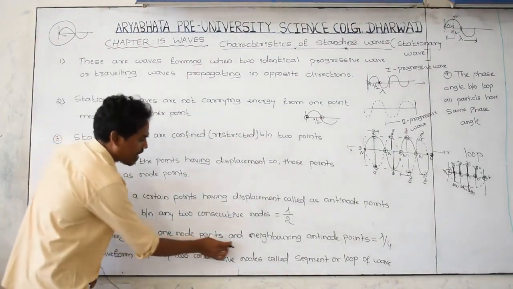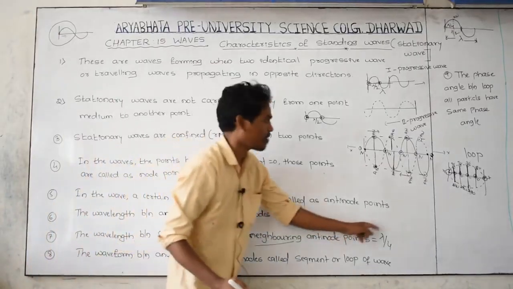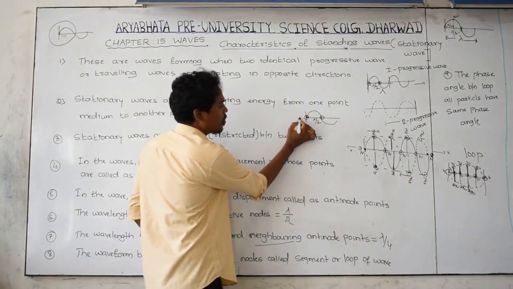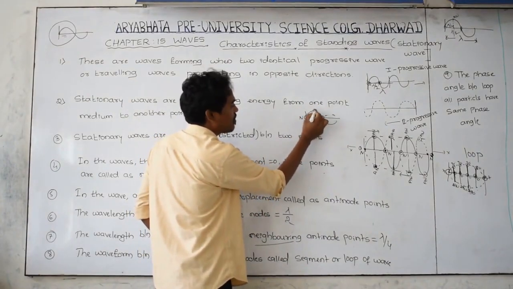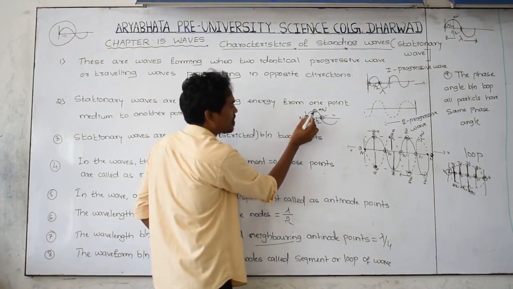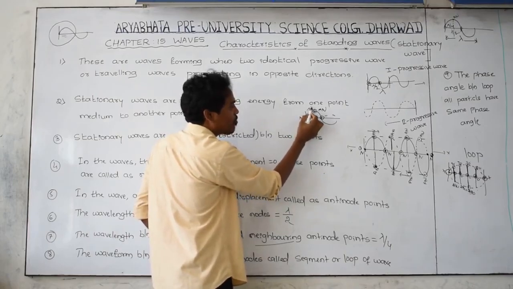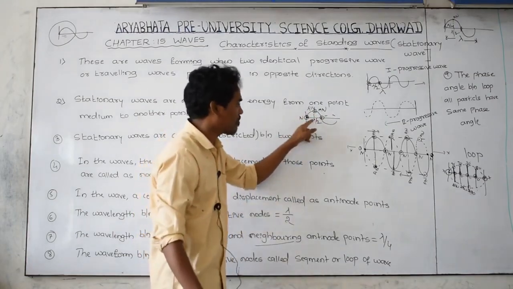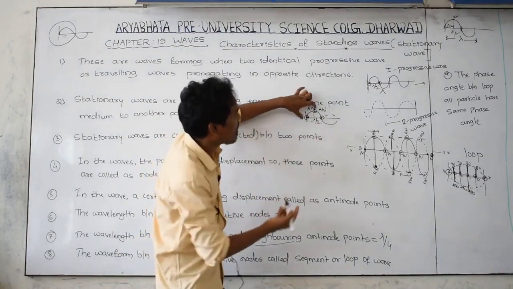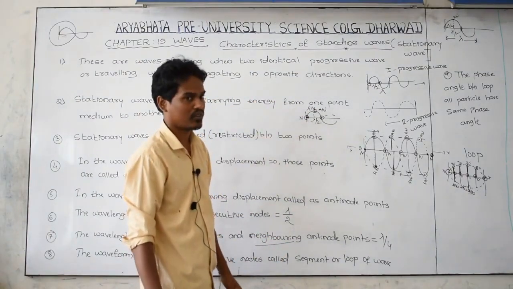And the wavelength between a node point and its neighboring antinode point is lambda by 4. For example, this is a node point and its side antinode is this one. Between one node point and its side antinode point, the wavelength of the wave is lambda by 4. Between node and node, that is lambda by 2.